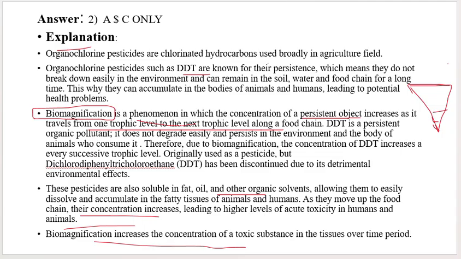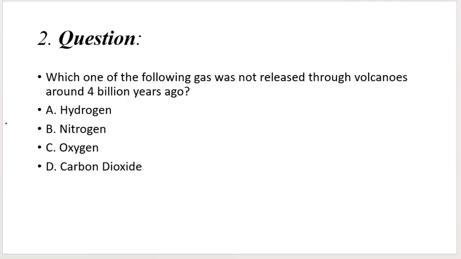Okay, now let's move to the next question. The next question asks: which one of the following gases was not released through volcanoes around 4 billion years ago? So here are the options. Option I needs to give it the numbers 3 and 4.